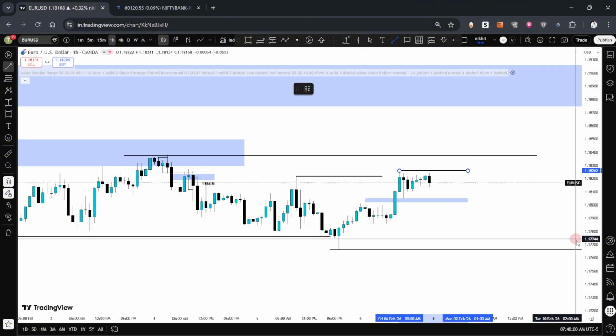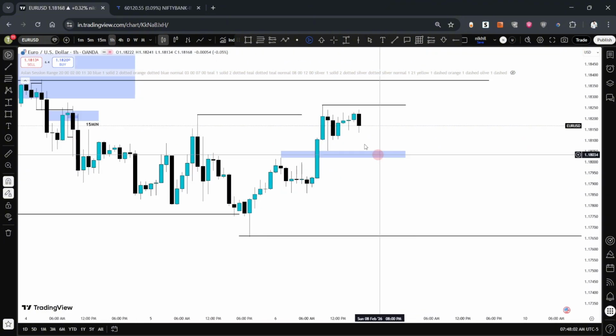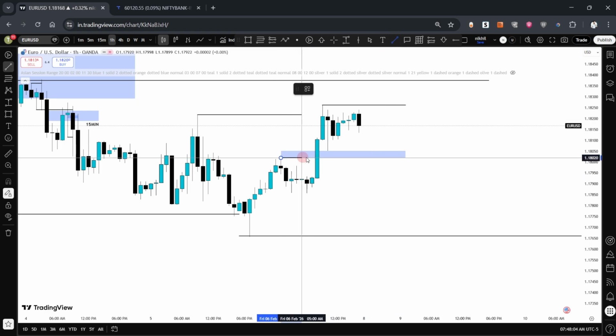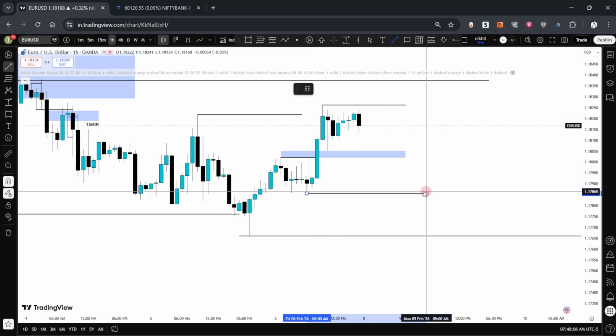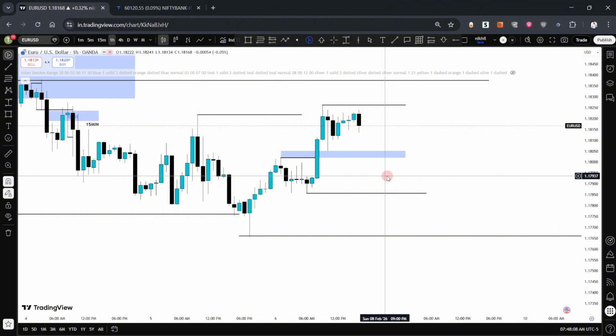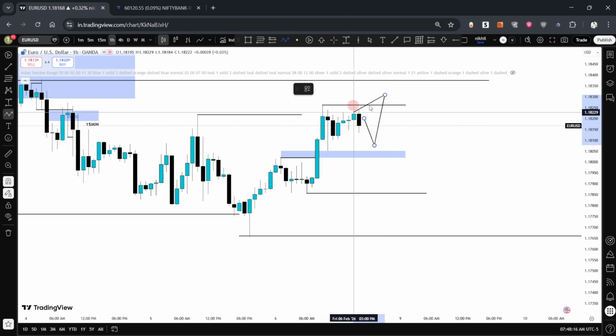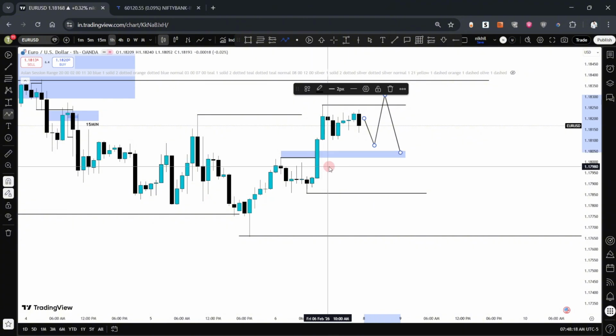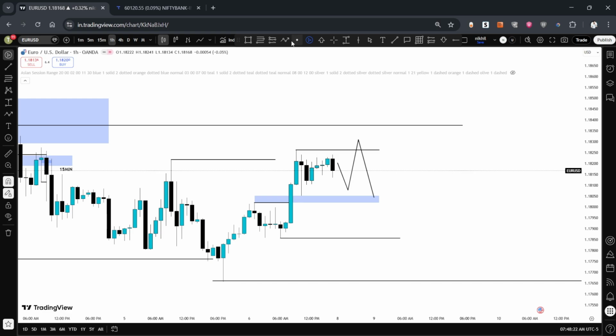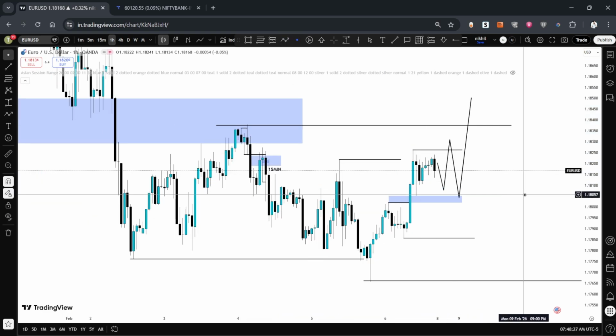1-hour time frame. I'll mark all my internal range liquidity. So this is the high and this is the low. If price wants to move towards the upside, first it needs to create a low and then a high, take out this buy side liquidity, then tap into this 4-hour fair value gap which we marked, and then we can expect price to go higher if it is bullish.